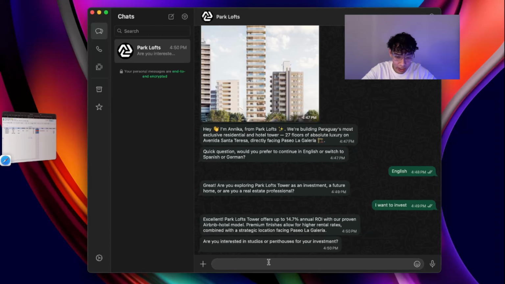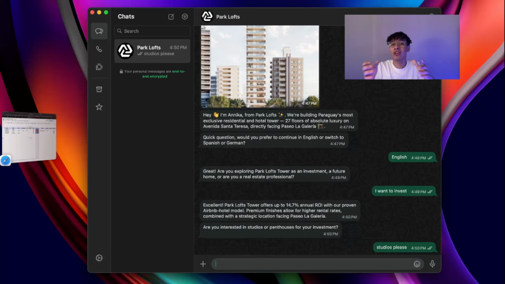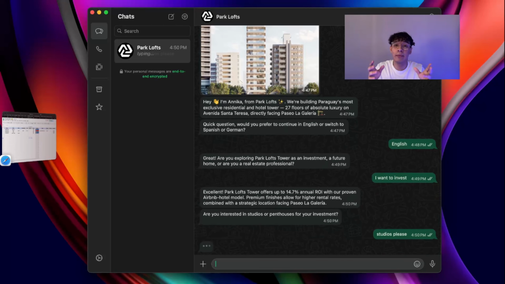Right now it's asking us if we want studios or penthouses. We'll put something like studios, please. We also can add some FAQ questions midway. It doesn't matter. We can deviate a little bit from the flow that the agent wants, so it's ready for that also. Let's just wait a little bit again. As you guys can see, it's typing right now. Anika is working hard today.